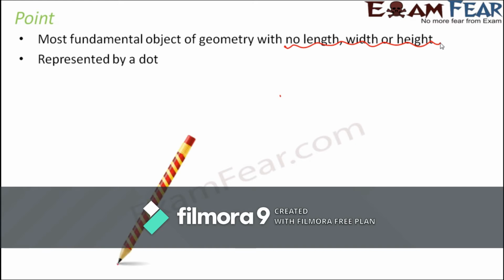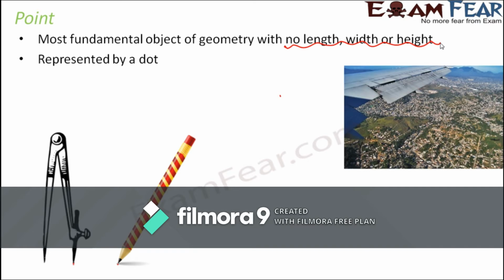You take a pencil and touch the tip of the pencil on a white sheet of paper. What do you get on that sheet of paper? You see a black dot. So that dot represents a point. So think of a tip of a pencil or the tip of the compass. So these represent dots. In fact, there are certain things in nature where you can visualize dots.